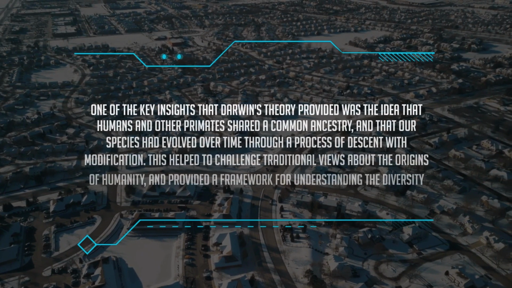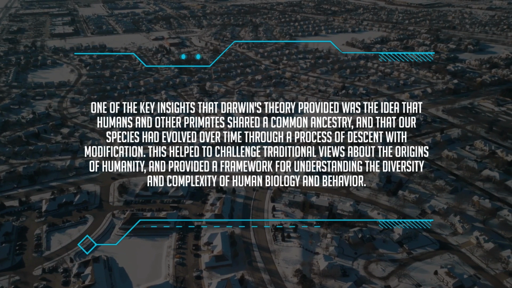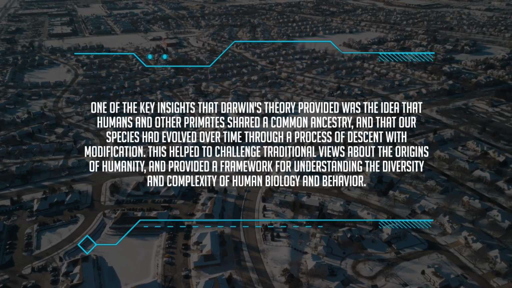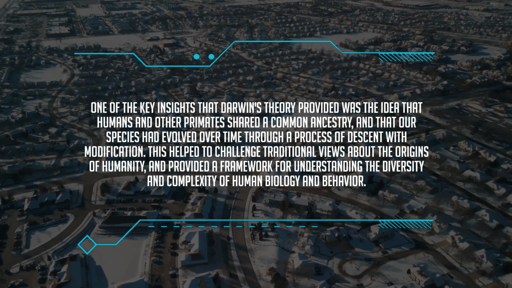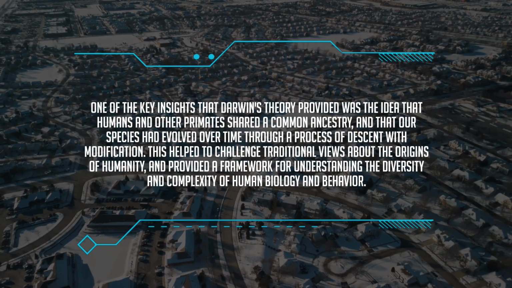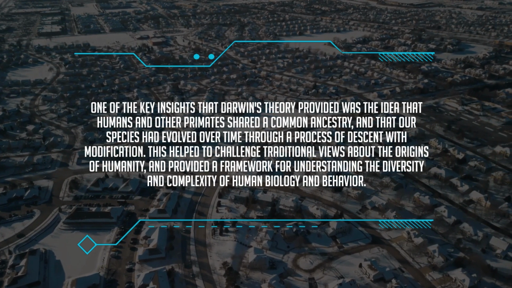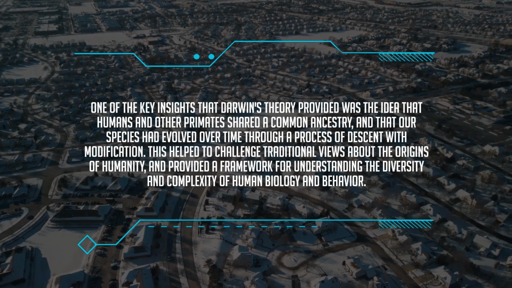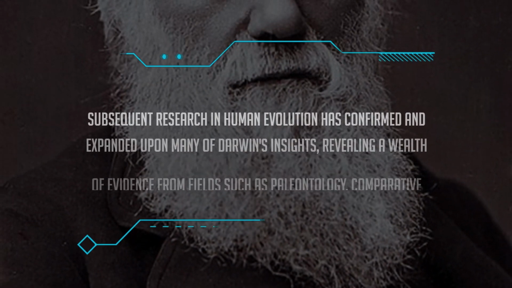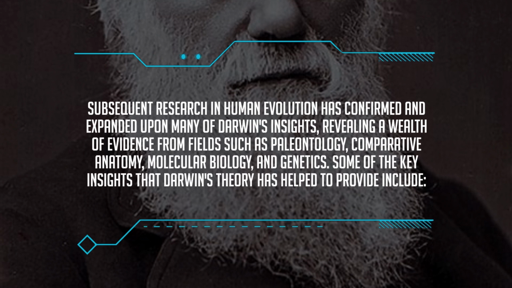One of the key insights that Darwin's theory provided was the idea that humans and other primates shared a common ancestry, and that our species had evolved over time through a process of descent with modification. This helped to challenge traditional views about the origins of humanity, and provided a framework for understanding the diversity and complexity of human biology and behavior. Subsequent research in human evolution has confirmed and expanded upon many of Darwin's insights, revealing a wealth of evidence from fields such as paleontology, comparative anatomy, molecular biology, and genetics.